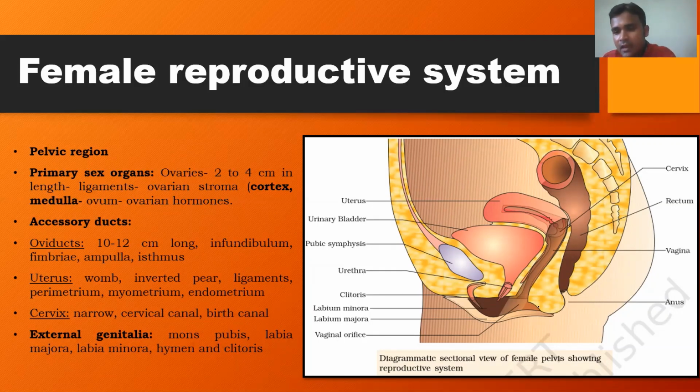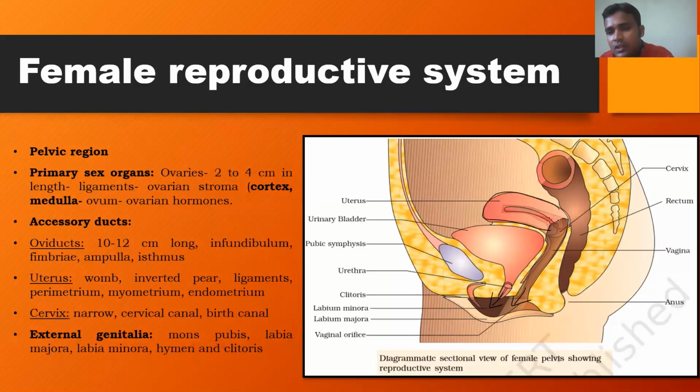Then there is a passage, a common opening. There is a particular term for this aperture, which will be discussed later. Within it there are two openings. One is the opening of the urethra. Just remember, in females there are separate openings for the release of urine and for the insertion of the penis. The passage for the insertion of the penis is called the vagina. This is the vaginal opening, and here is the opening of the urethra, the urethral meatus or urethral orifice. Both openings open into the common aperture.